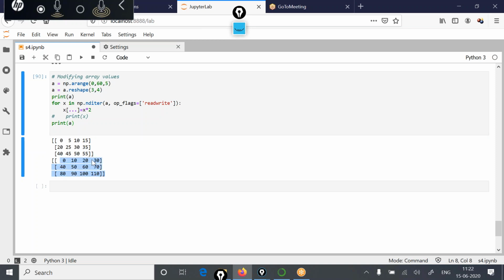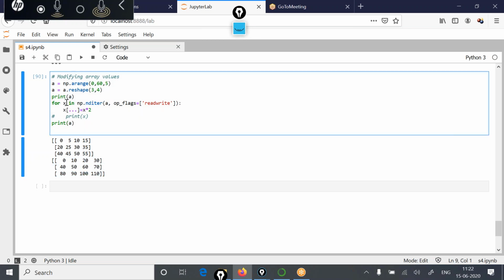All the values have been doubled at the corresponding positions. So you did it with the iterator object. Initially, the iterator object was not writable. You made it writable, you made the changes, and then if you display the matrix, you will see that changes have happened in the original array. So this is how you can make changes in the array.